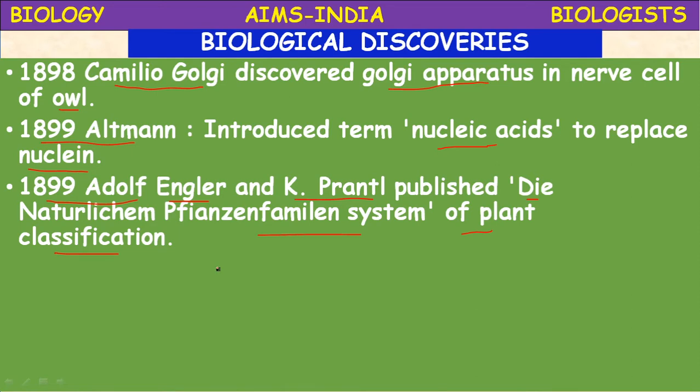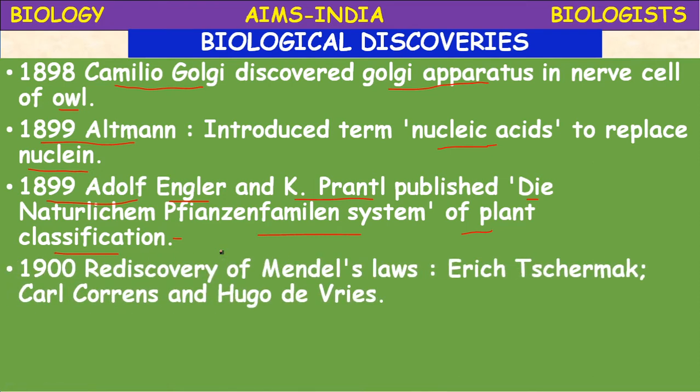Engler also conceived the idea of providing the details of his taxonomic system. It is a phylogenetic system of classification introduced by Engler and Prantl. Monocots and dicots were divided into different orders and families according to this phylogenetic system.